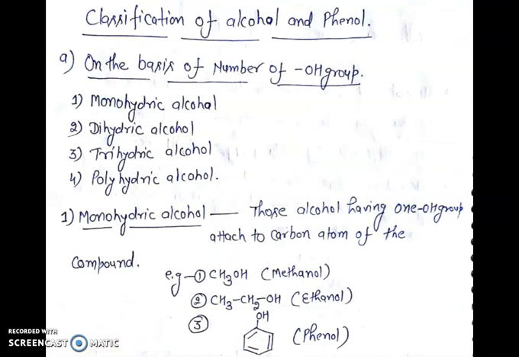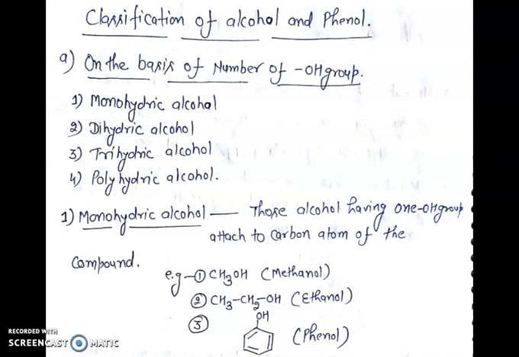The next topic is classification of alcohol and phenol. Classification of alcohol and phenol on the basis of number of OH groups. First, monohydric alcohol. Second, dihydric alcohol. Third, trihydric alcohol. Fourth, polyhydric alcohol.